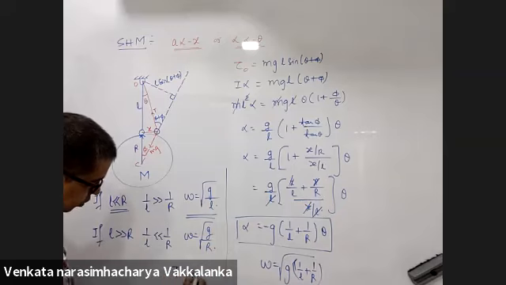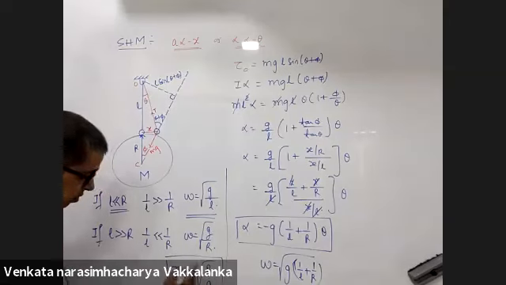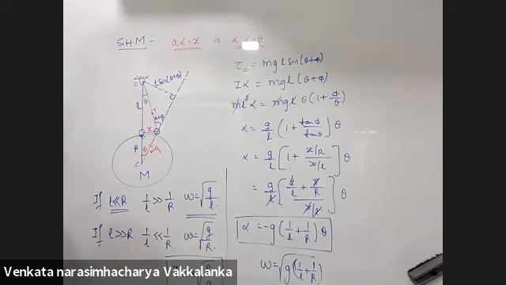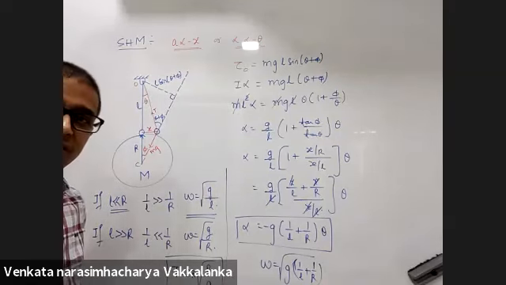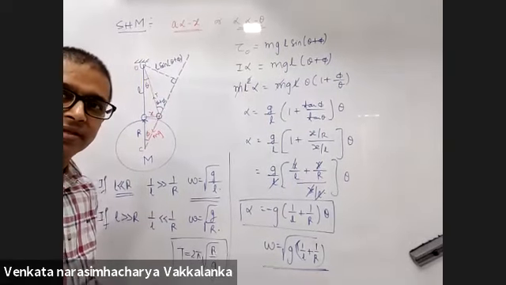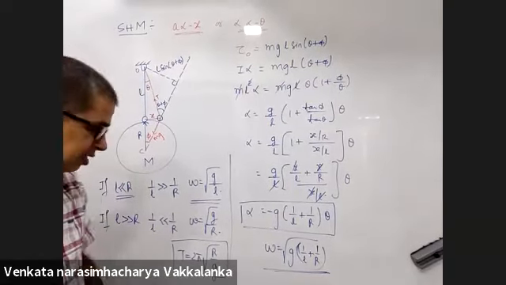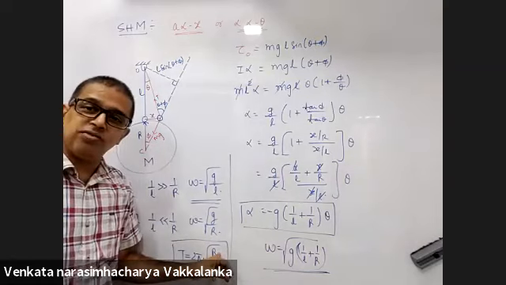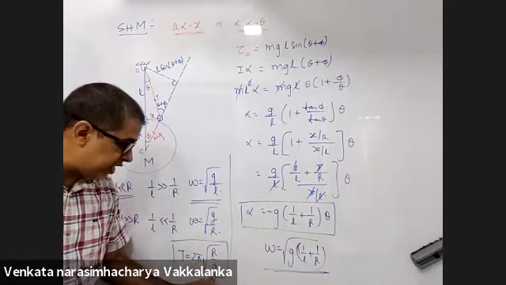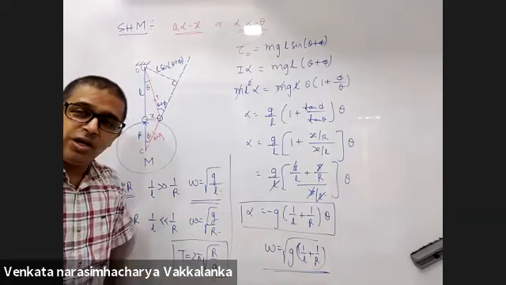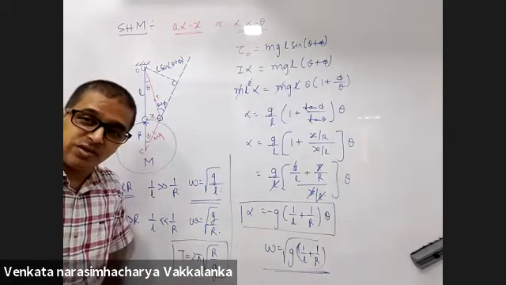Time period is 2 pi under root R by g, where R is the radius of Earth. Substitute 6,400 kilometers as the radius of Earth and g as 10. You will get 84.6 minutes.